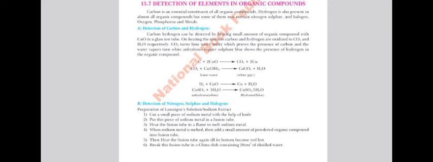So the first condition we have to see is the detection of carbon and hydrogen. It simply suggests that carbon and hydrogen can be detected by heating a small amount of organic compound. You could take any organic compound, but the basic requirement is that it must contain carbon. It is heated with copper oxide in a glass tube, fine.